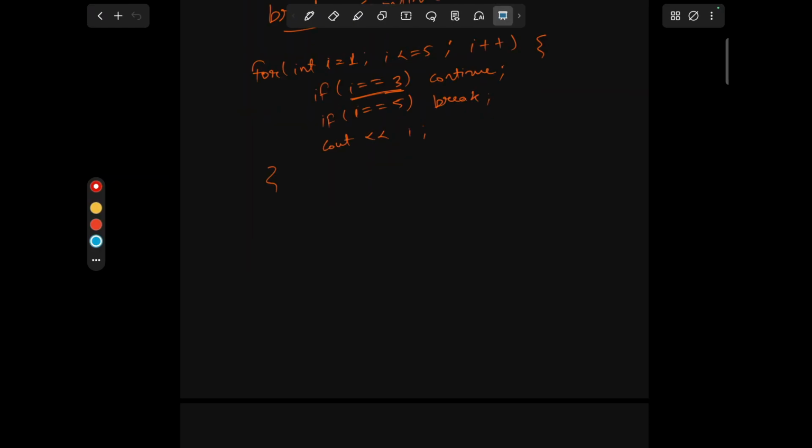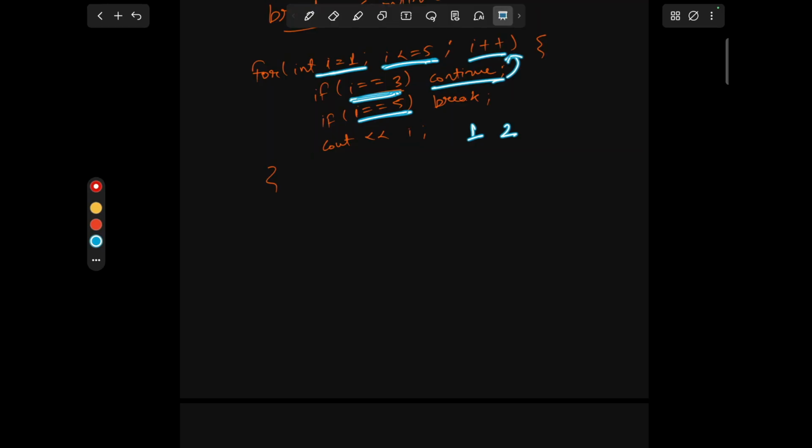What is happening here? i equals to 1, i less than or equal to 5, true. If condition i equals to 3, no. i equals to 5, no. Then it will print 1. Then i will become 2. 2 less than or equal to 5, true. 2 equals to 3, no. 2 equals to 5, no. Then 2 will be printed. Our i will increase again. It will become 3. 3 less than or equal to 5, true. 3 equals to 3, true. Then continue will execute and skip that iteration.